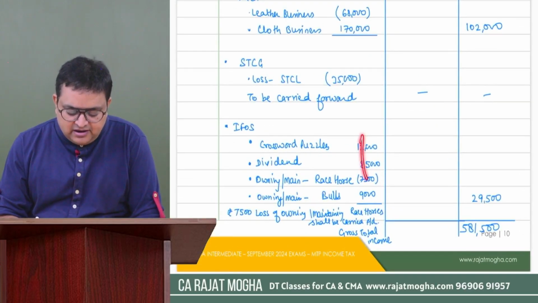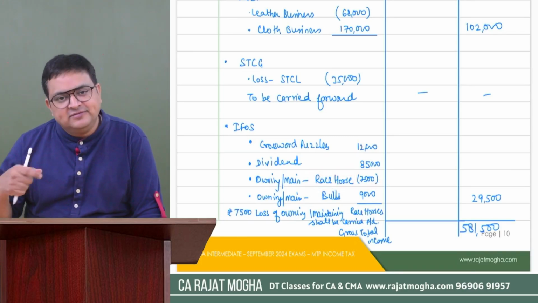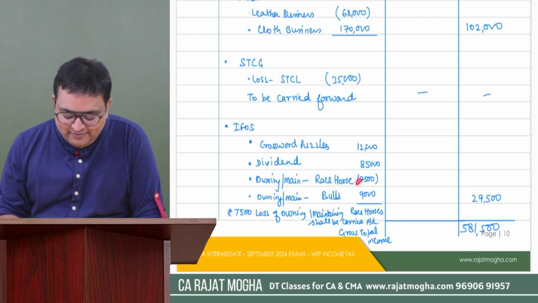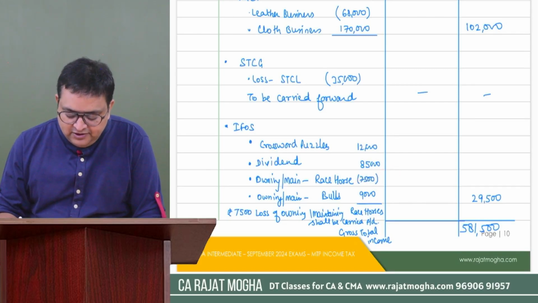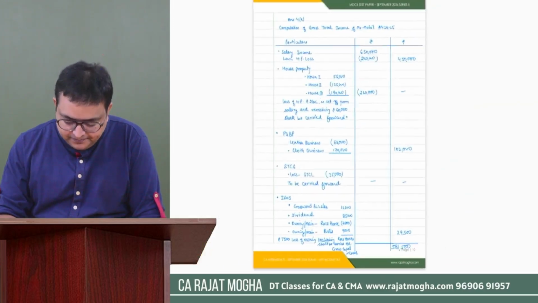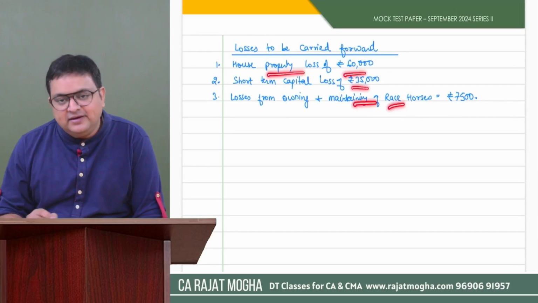And you understand IFOS, only the race horses loss would not be set off. Why? Because it can be set off only from such business, that is, the race horses business only. That is the reason we are not able to set it off. We will be carrying it forward. So my income is coming as 581,500. This is GTI. And we have also mentioned that these are the 3 losses which will be carried forward.